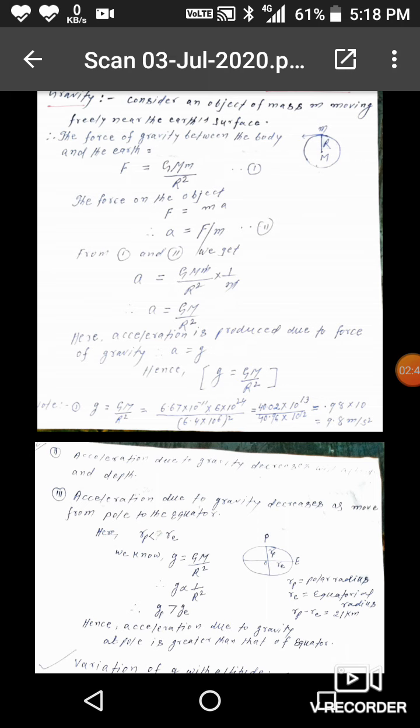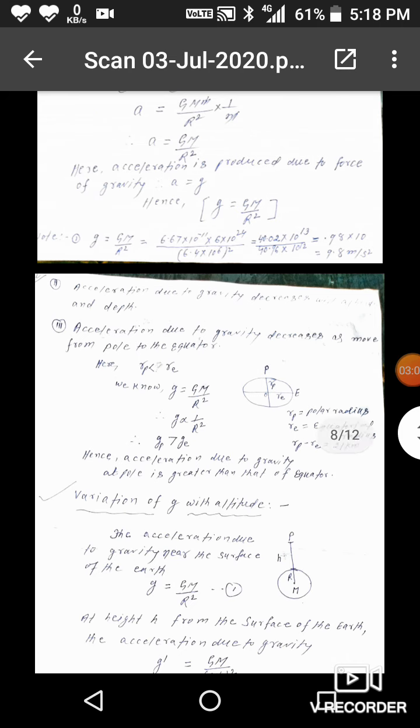The earth is like an oblate spheroid, and here the polar radius is less than the equatorial radius, and we know that g is inversely proportional to r square, therefore gp is greater than g. Hence acceleration due to gravity at the pole is greater than that at the equator.